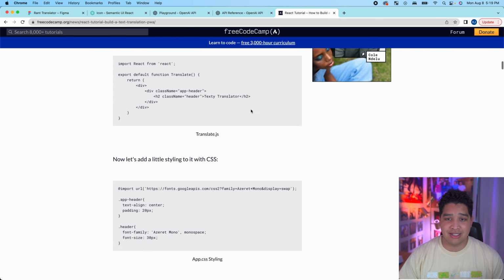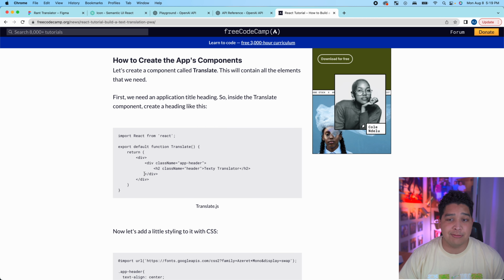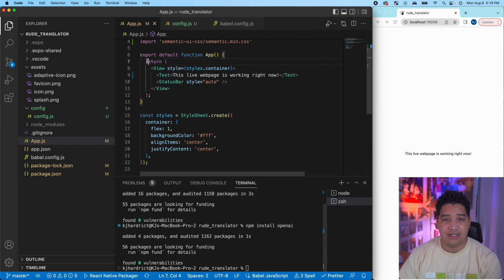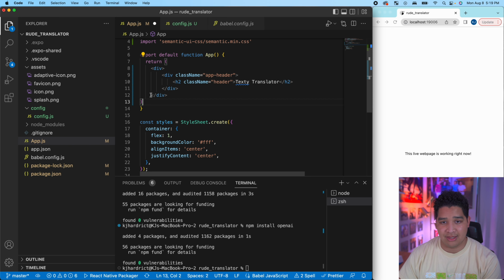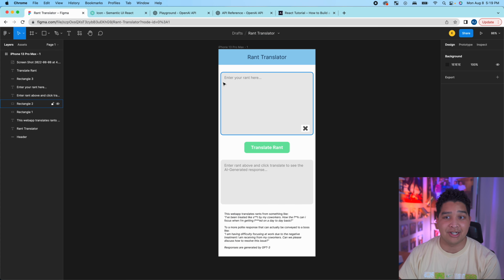I'm going to scroll back to the top, and we see here, this is where he's putting in the heading of the actual application. So I'm going to take this portion, and I'm going to just copy and paste this over this portion of the app right here. Make sure to add a semicolon. And I'm going to run that. And now we see Texty Translator pops up as expected. I'm going to change this to Rant Translator because that is what I have over here on the design.